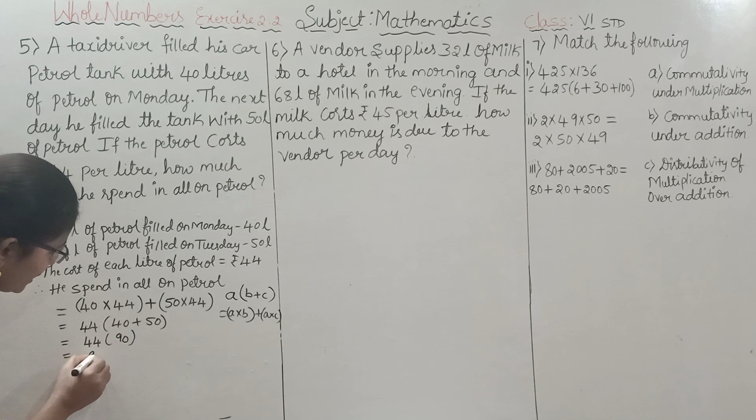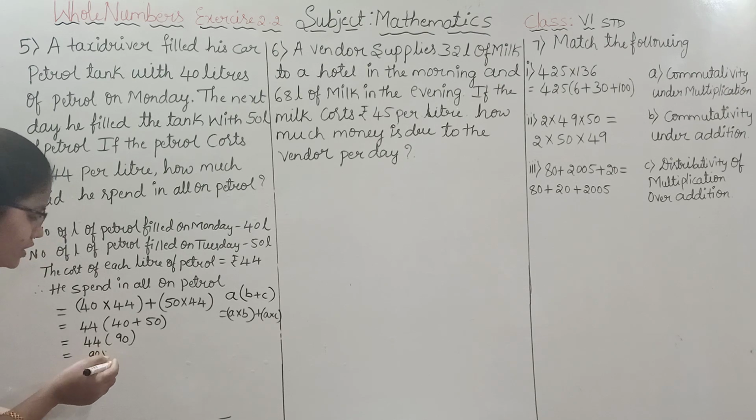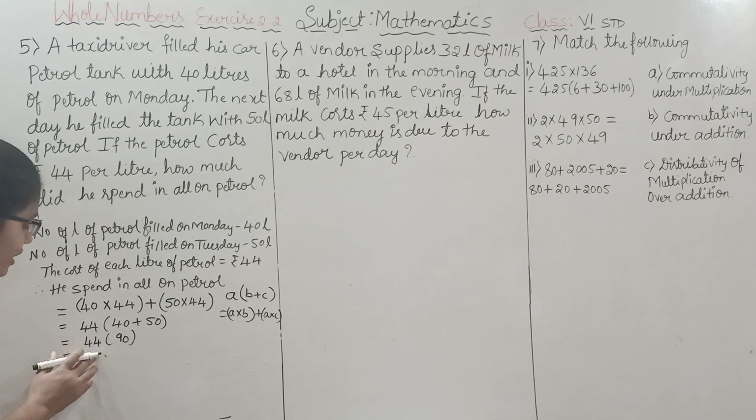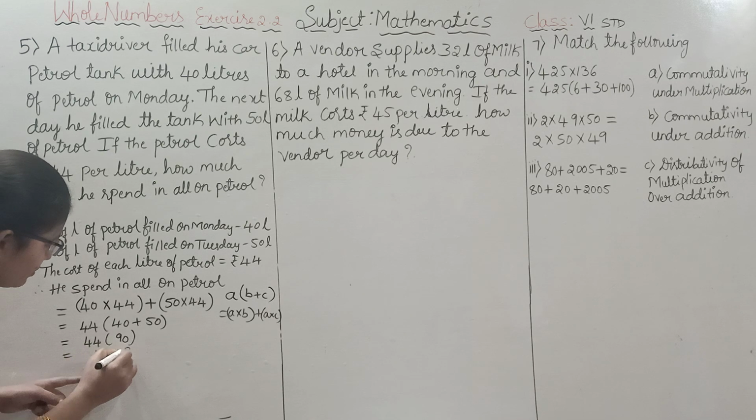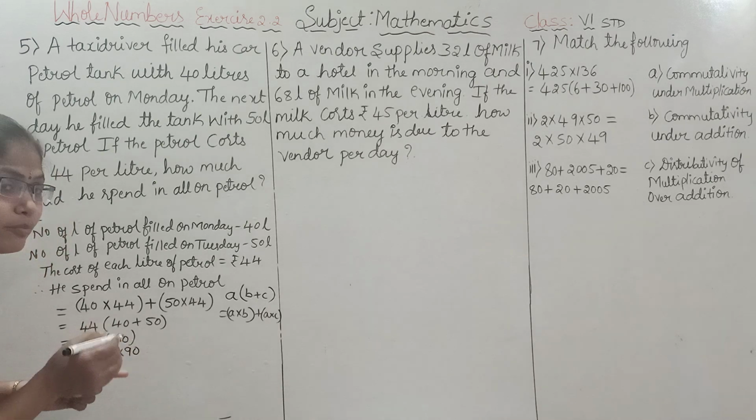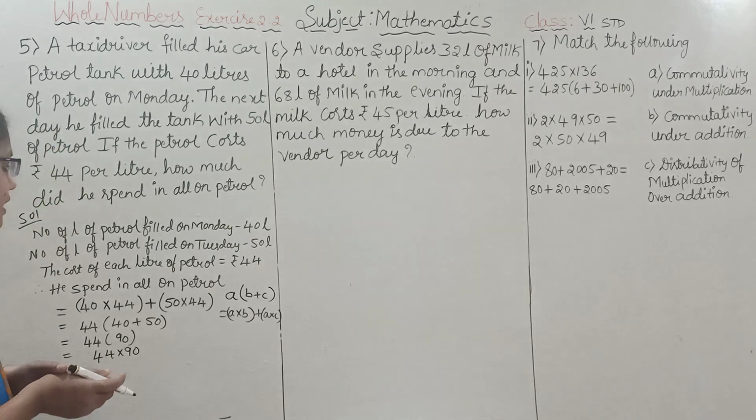Now you have to multiply 90 into 44, or 44 into 90 also you can multiply. Bracket means you have to multiply the terms.